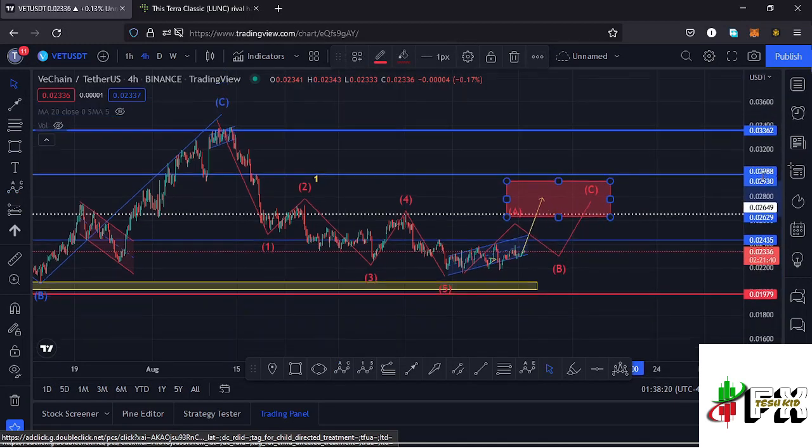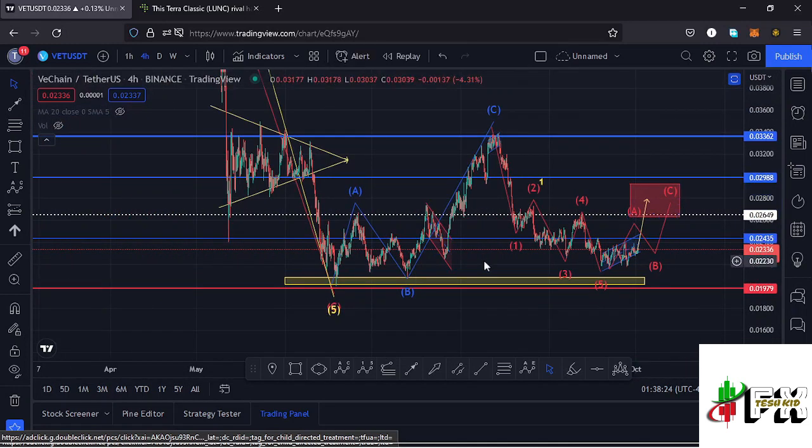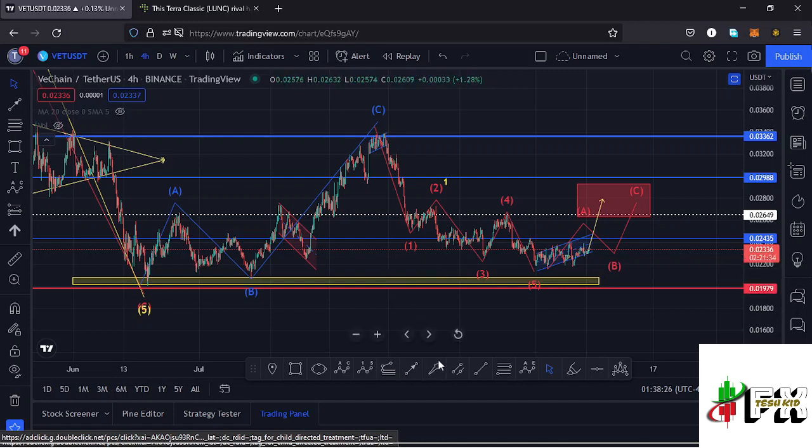Also, taking a look at the charts from a wider view, we have the formation of a chart pattern over here, and this chart pattern is giving me a bearish movement that can play out here on the charts.